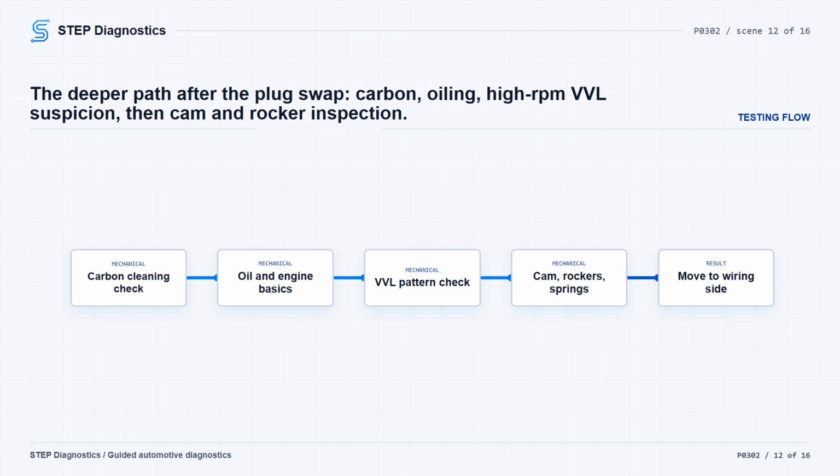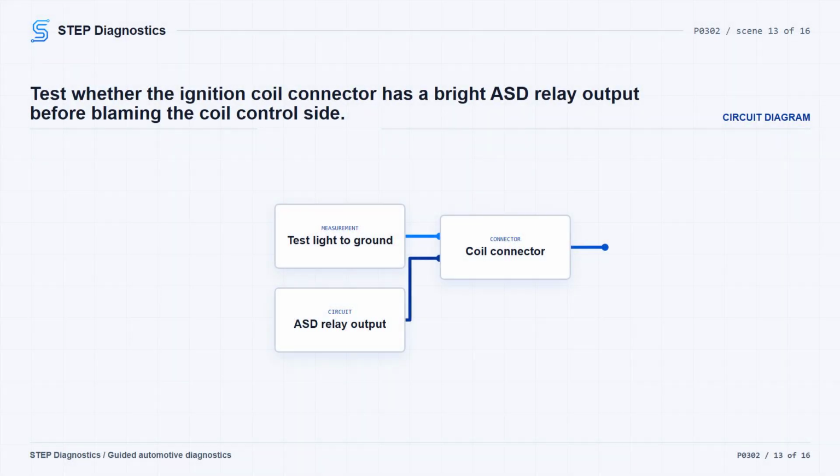After that, visually inspect the camshaft lobes, rocker arms, and springs for excessive wear or broken parts. If wear or broken parts are found, make the appropriate repair and verify. If nothing is found there, move to the harness and control side. If the spark test failed earlier, start the electrical side at the ASD relay output to the ignition coil. Keep clear of the fan, belts, and pulleys anytime the engine is operating.